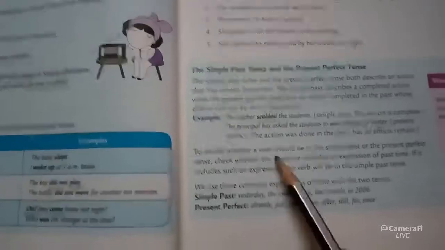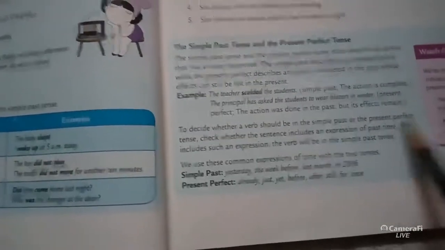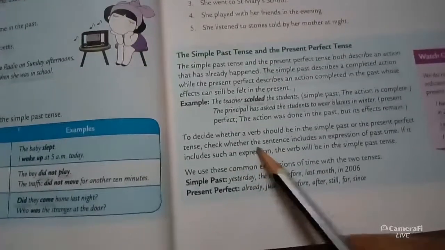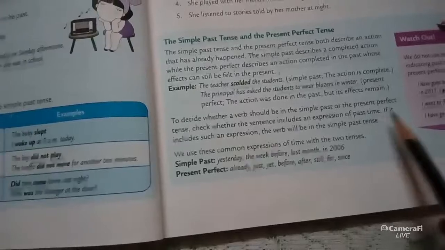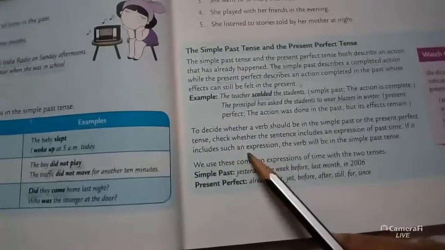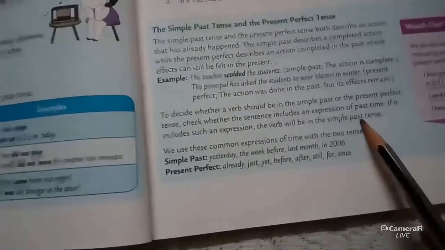To decide whether a verb should be in the simple past or the present perfect tense, check whether the sentence includes an expression of past time. If it includes such an expression, the verb will be in the simple past tense.